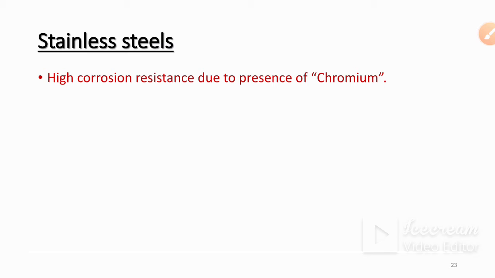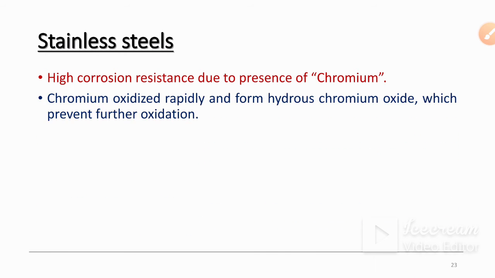Then stainless steels. These are the commonly used steels. Mostly home utensils are made from these stainless steels. The name already shows that stainless means no stain or no rusting takes place here, or very negligible rusting. So high corrosion resistance is there, due to the presence of chromium, which prevents it from corrosion.